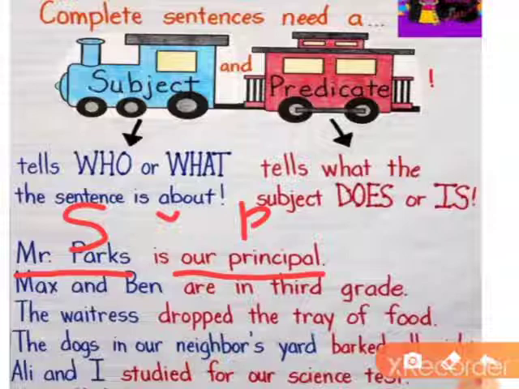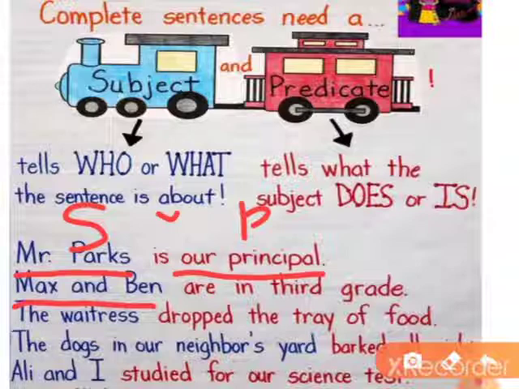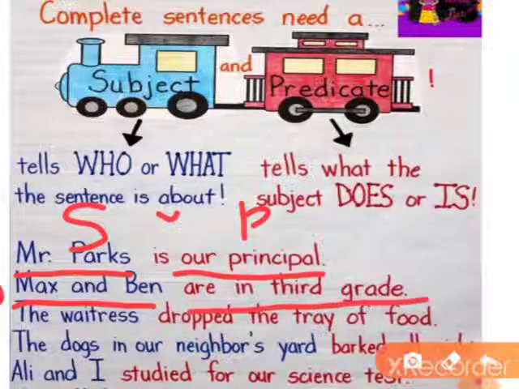Now move on to the next one. Max and Ben. See, Max and Ben are what? Nouns, right? So that's why we are calling it a subject. And see the remaining leftover part: are in 3rd grade. That "are" is a verb. The remaining leftover part is what? The predicate.